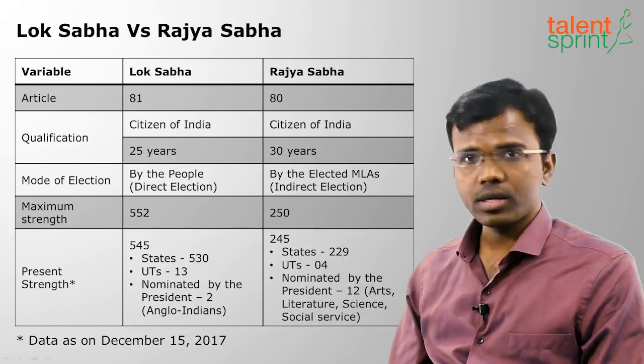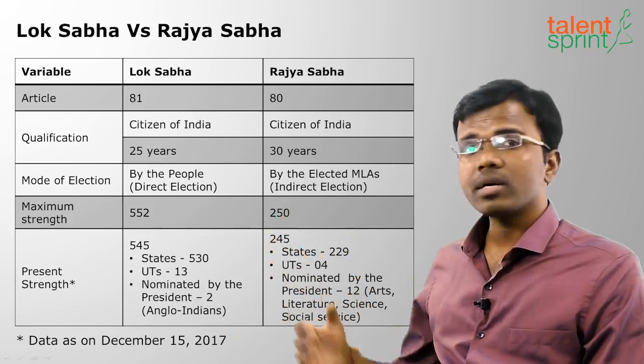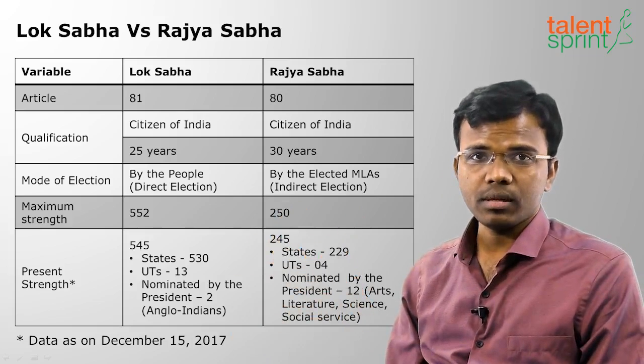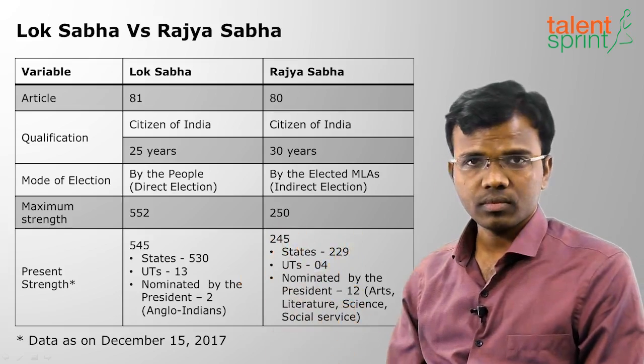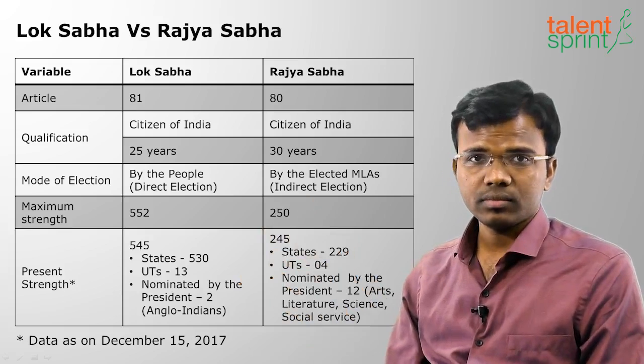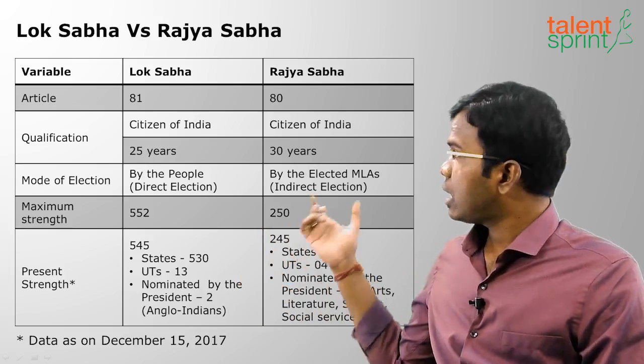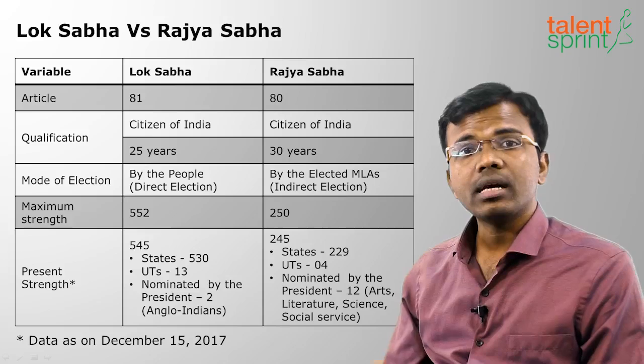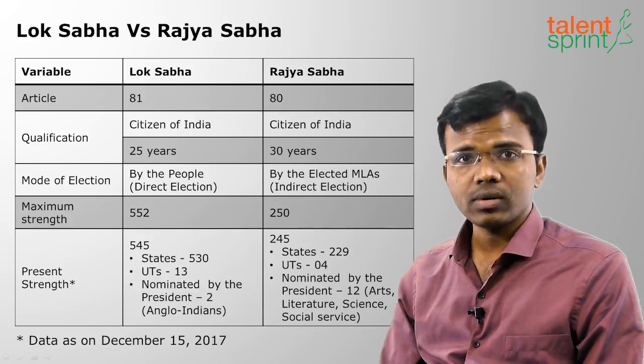Next is mode of election. Lok Sabha members are directly elected by the people, that is called direct election, and Rajya Sabha members are indirectly elected. How are they indirectly elected? They are elected by the elected MLAs of the state legislative assemblies.